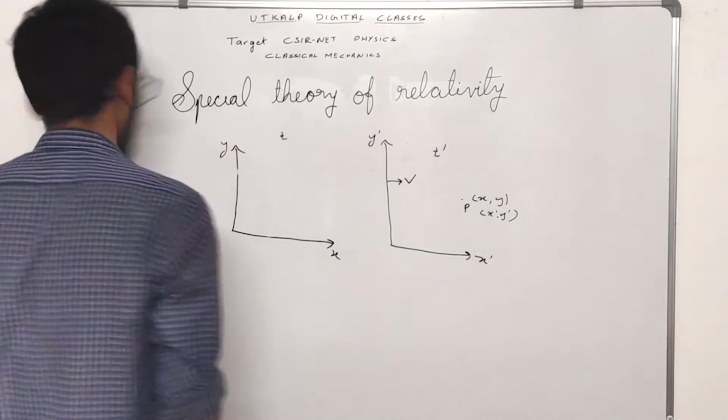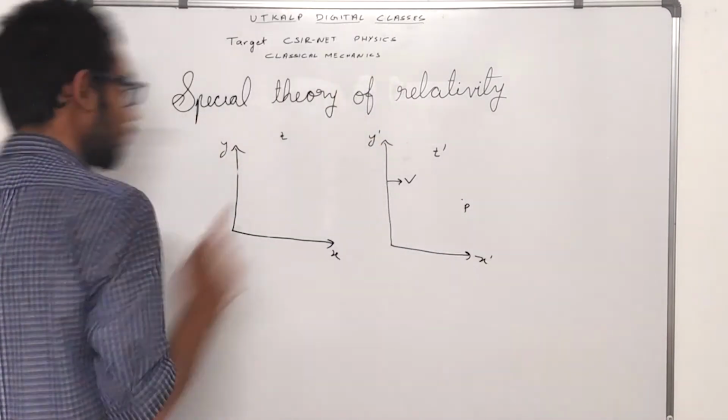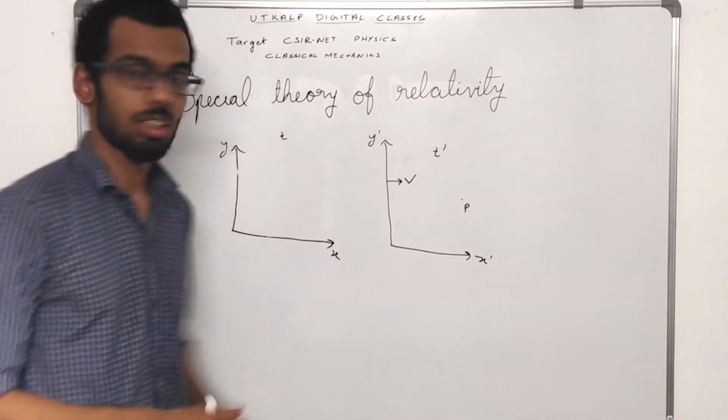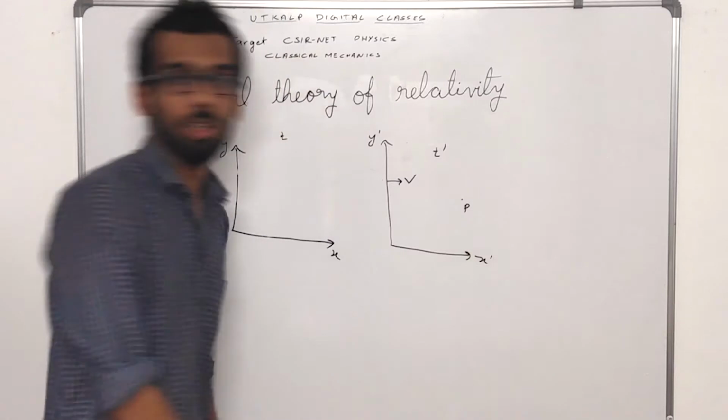Say, for instance, this point P of ours was not stationary. It is a moving object. Alright, so this point P is moving.